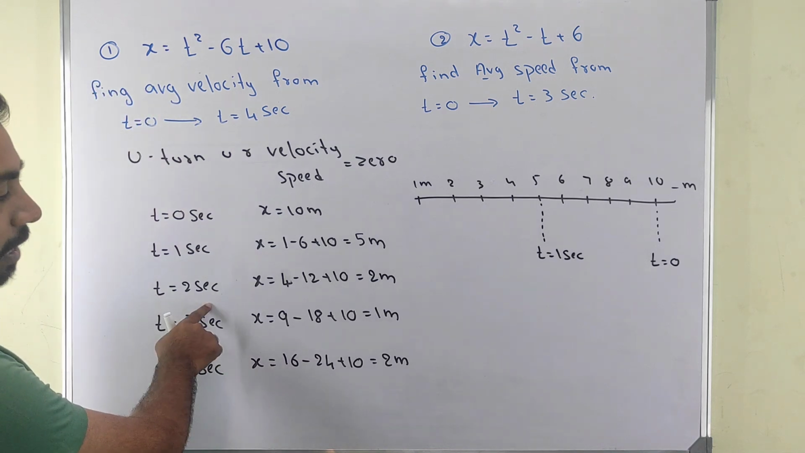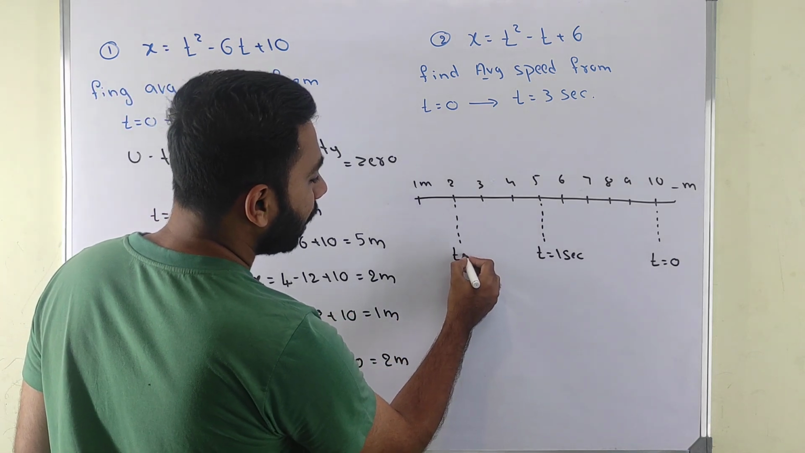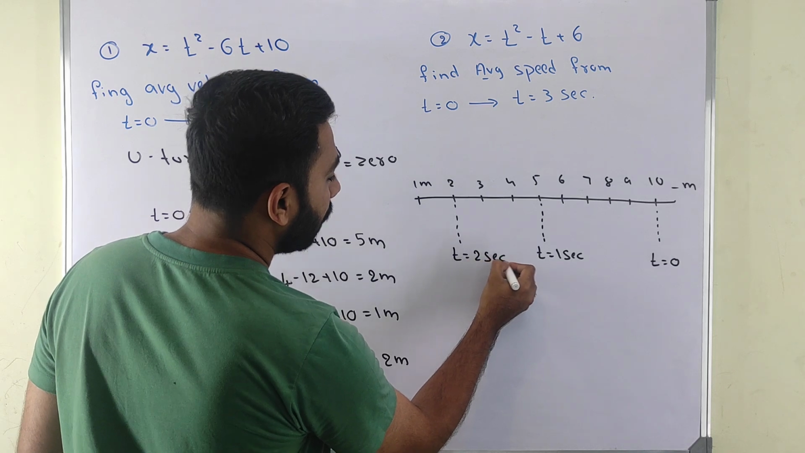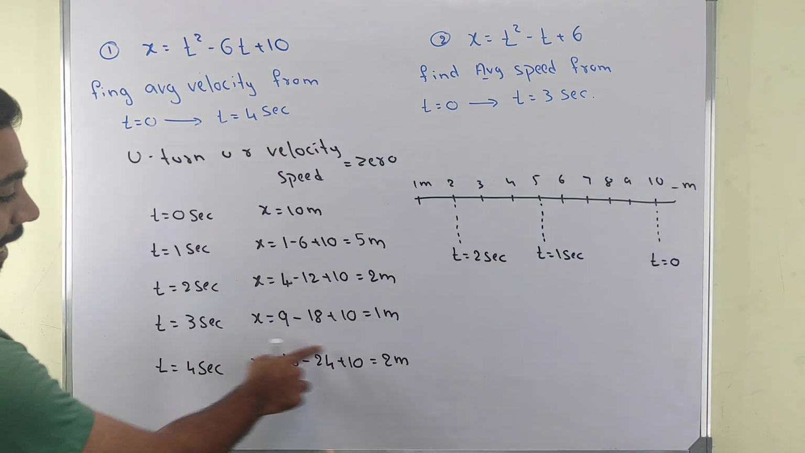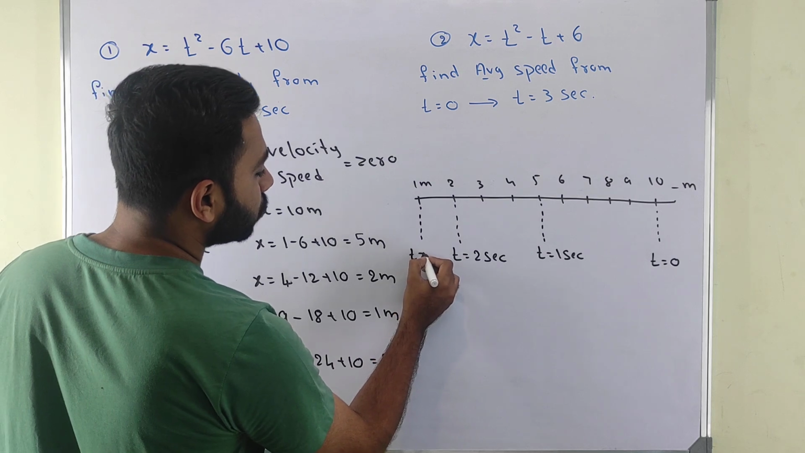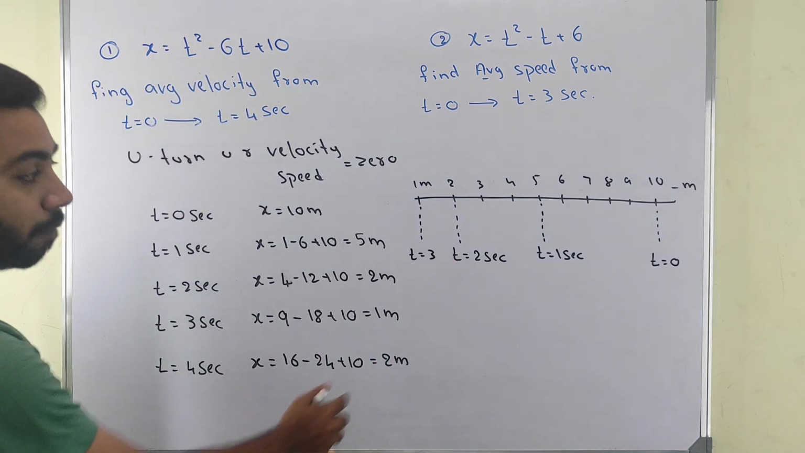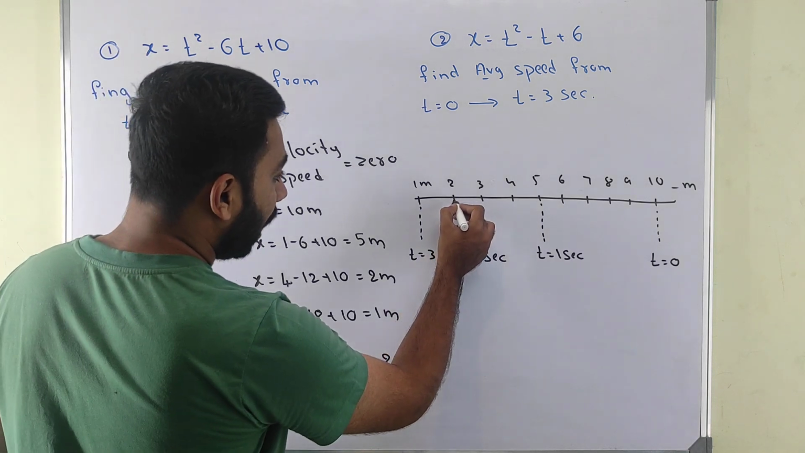Now when t is equal to 2 seconds, my body is at 2 meters. That is, when t is equal to 2 seconds, I am here. Now when t is equal to 3 seconds, I am at 1 meter. That is, I am here when t is equal to 3. Now when t is equal to 4 seconds, I am at 2 meters. That is, again I went here only.